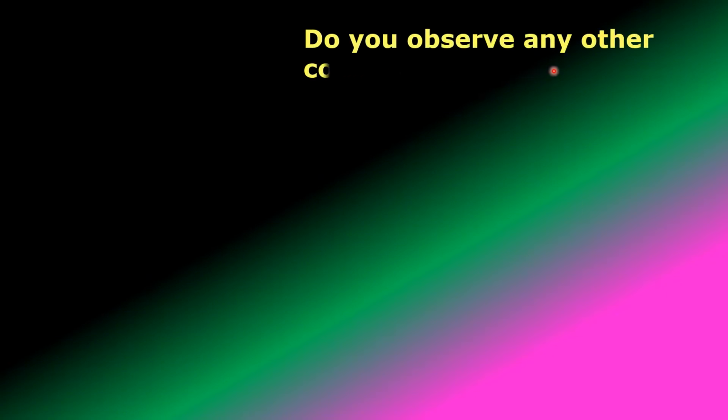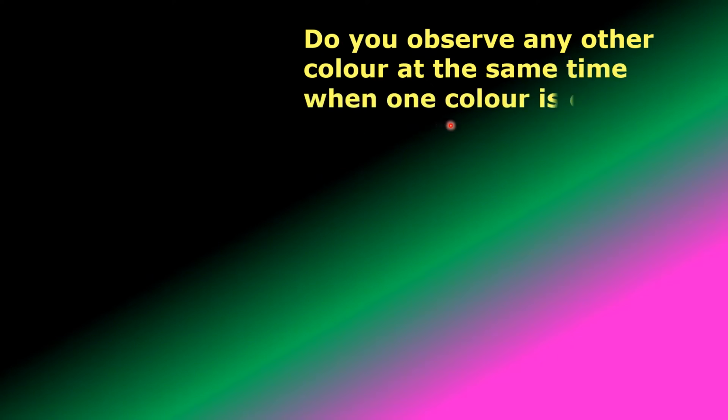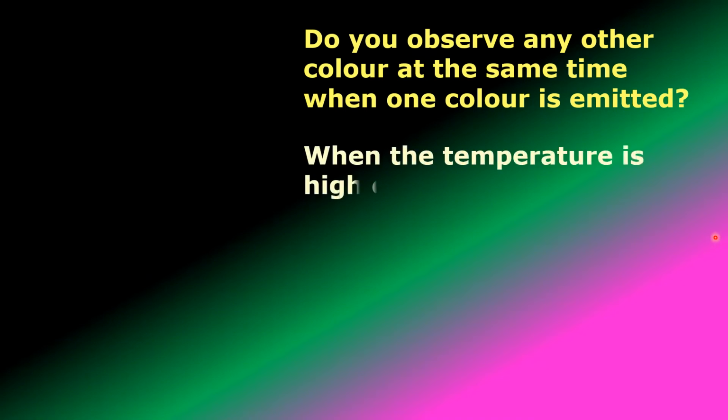Okay, and here is a question: does the iron rod emit any other color at the same time when one particular color is emitted? Let us see here. Do you observe any other color at the same time when one color is emitted? Obviously, it emits other colors also.